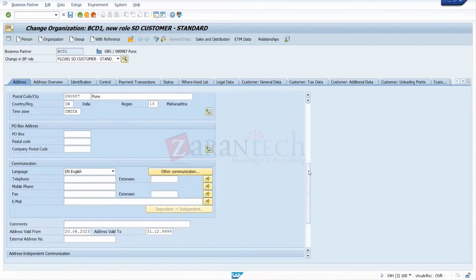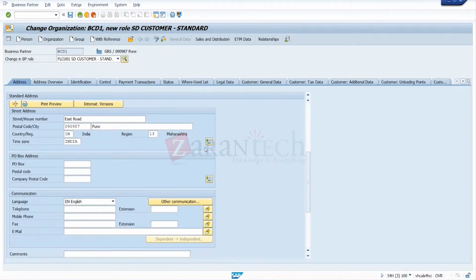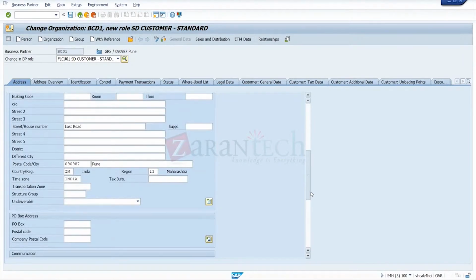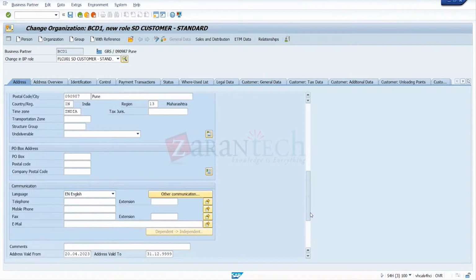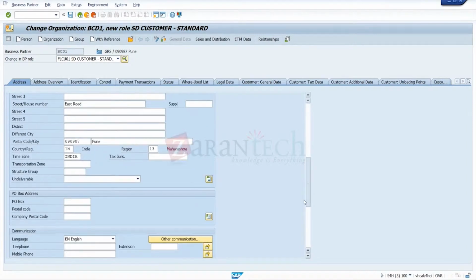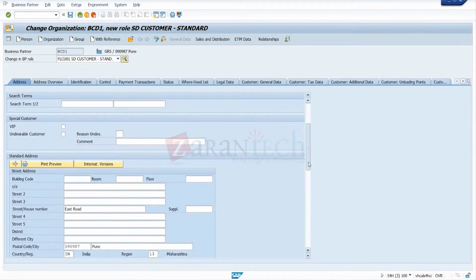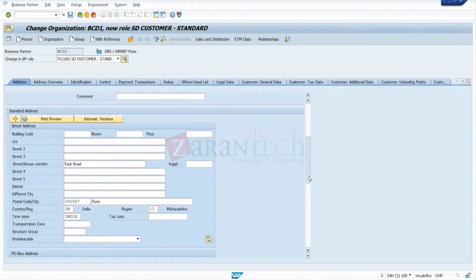So we'll increase the fields here. I think somebody has made that mandatory entry. Sorry, it is suppressed in display mode. I think somebody has hidden that fax.